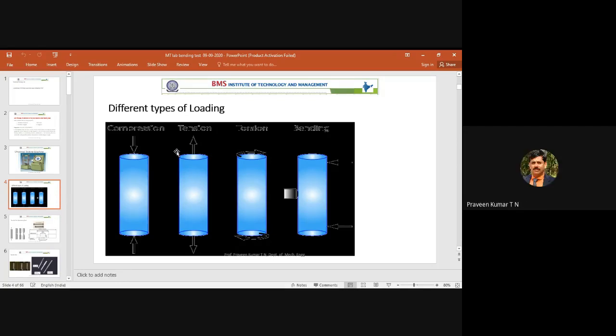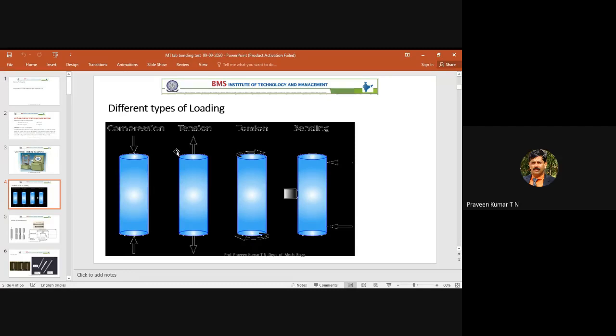The second one is because you are pulling the rod. When you pull a steel rod or component, is it tensile or compression loading? I hope this diagram is visible. So when you pull the rod, the loading is tensile loading.